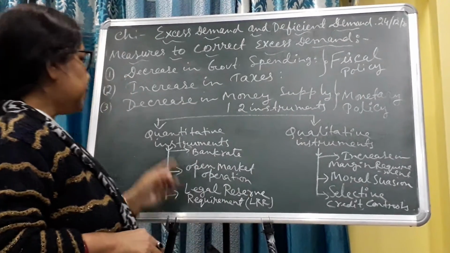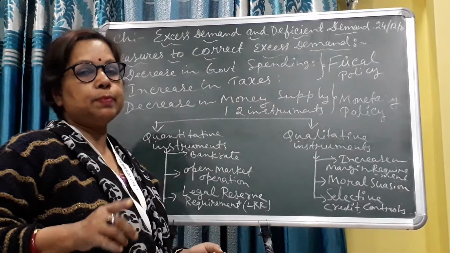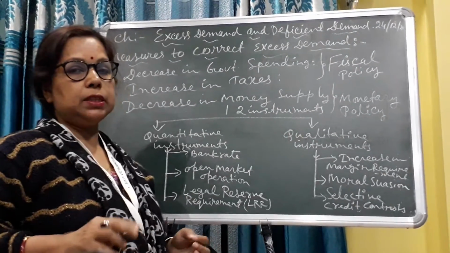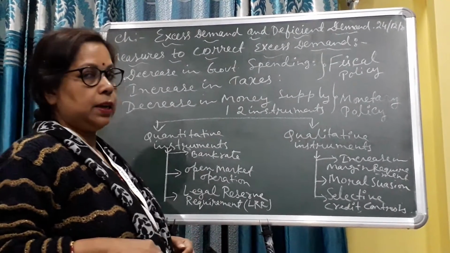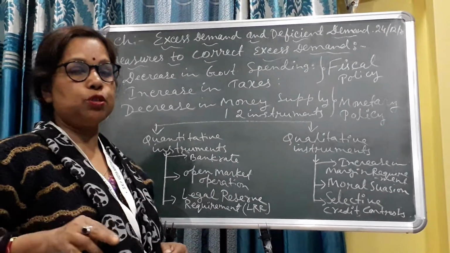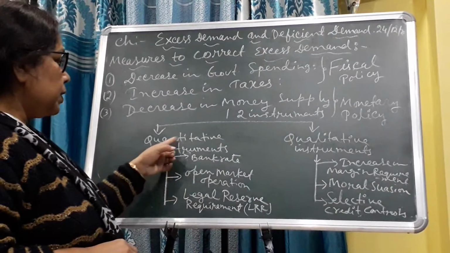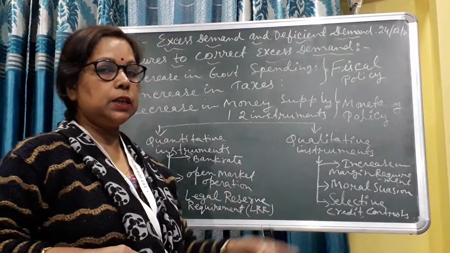Now next, decrease in money supply. In the economy, the money supply increases. In what way? There are two instruments used by the bank. Here I have written quantitative instruments and qualitative instruments.